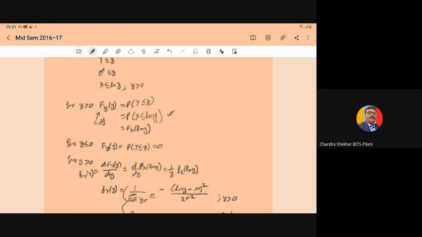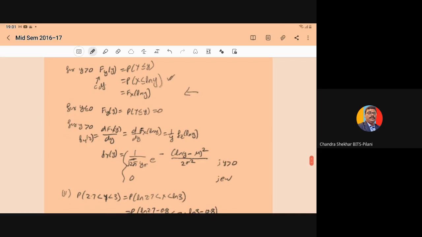Just now we have derived F of y is equal to F of X at ln y. So when we take the derivative of this, it will become 1 upon y times f X of ln y, and X follows the normal distribution.